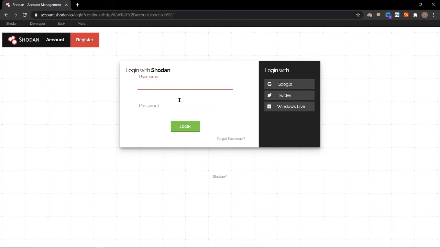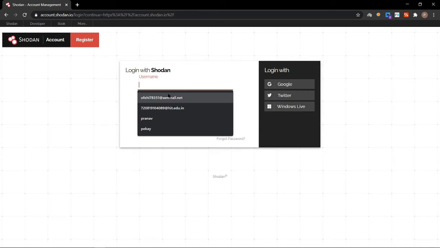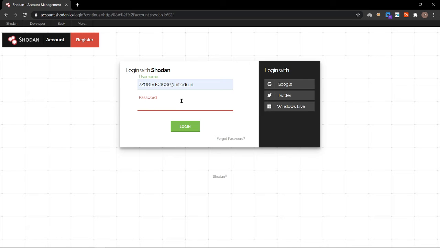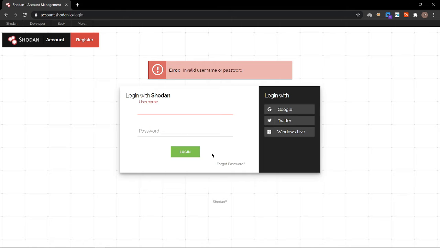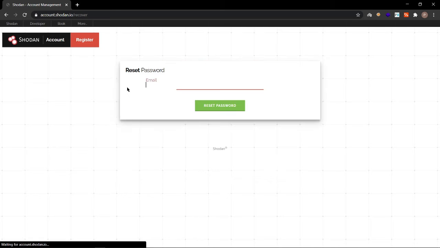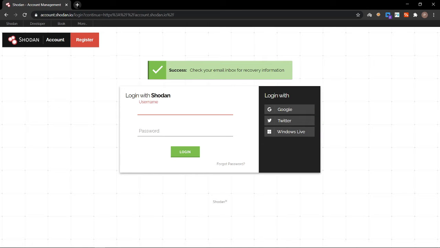Let me move on to Shodan. Just give me a second. Okay, let me try forgot password. Why am I not receiving any mail from Shodan?